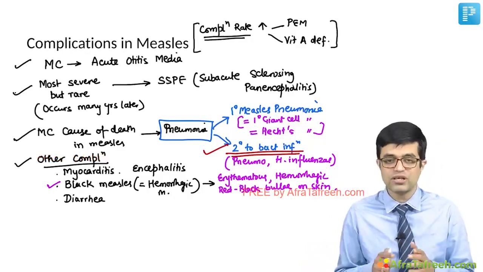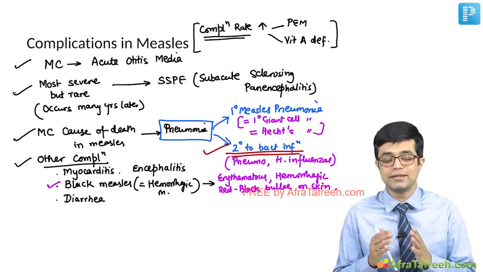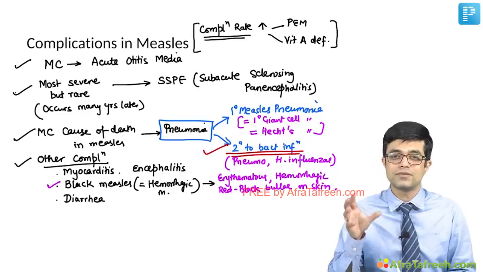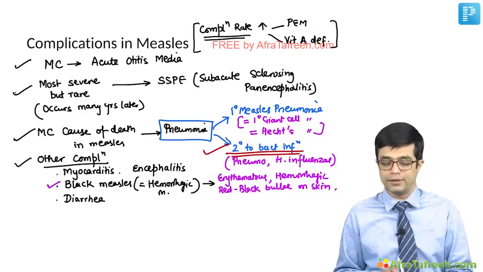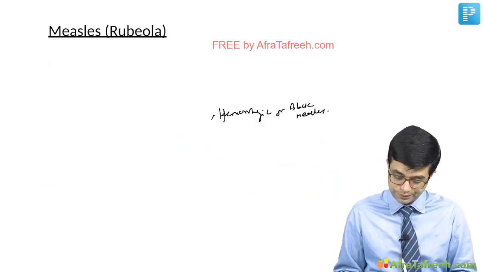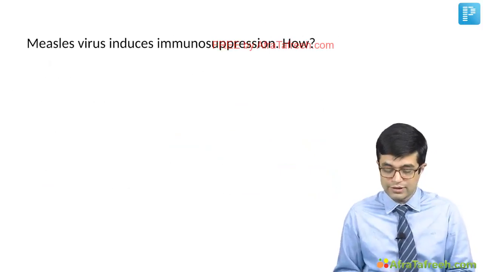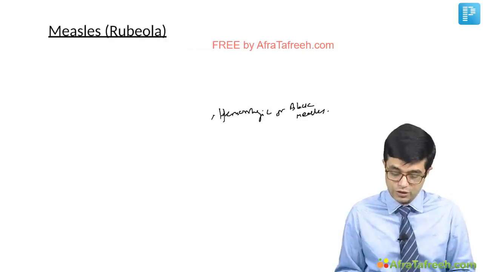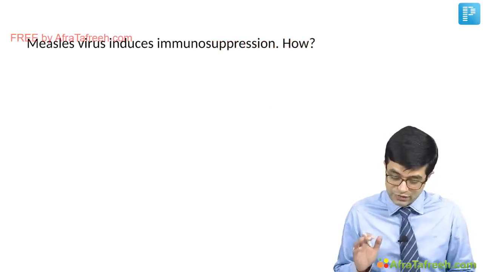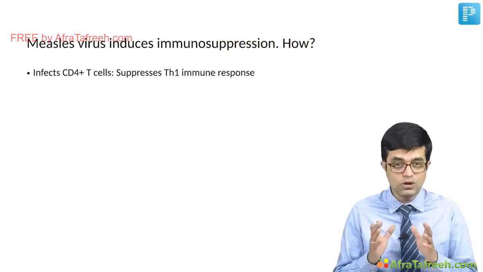So this complication rate is a problematic thing, and that accounts for why the measles virus infection has high mortality. Now coming to measles virus, it induces immunosuppression. The question is how? The measles virus induces immunosuppression by two mechanisms.